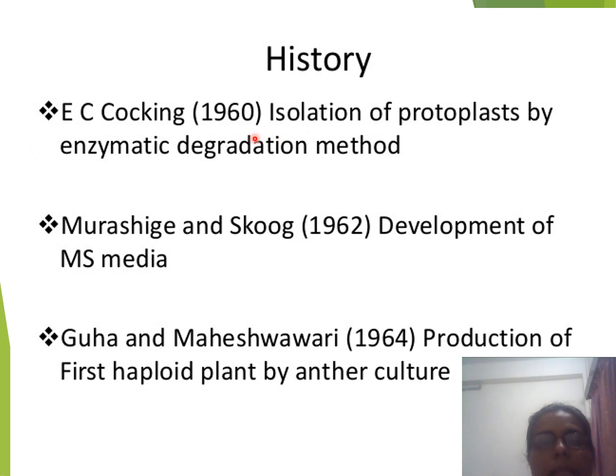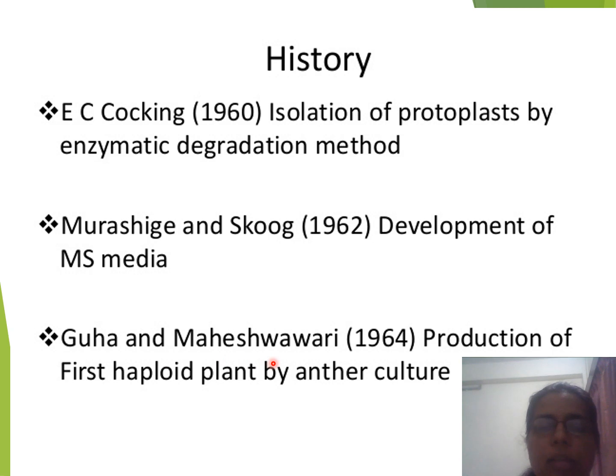After that in the 1960s, E.C. Cocking introduced the isolation of protoplasts by enzymatic degradation methods. Then Murashige and Skoog in 1962 introduced the development of MS media for further study of tissue culture.